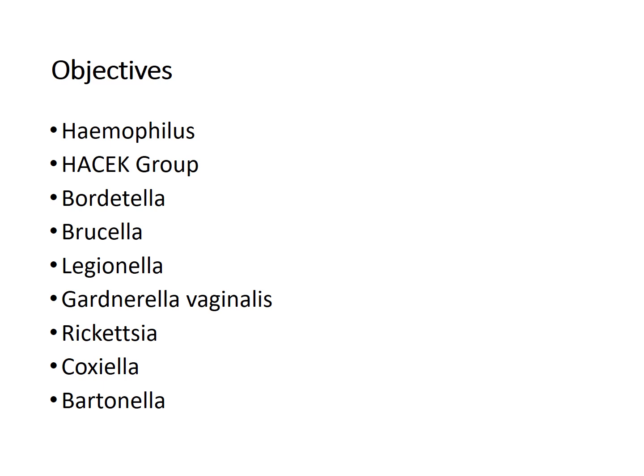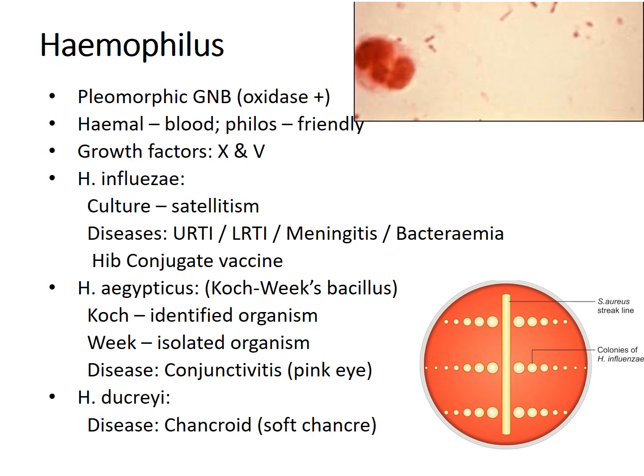Before moving into the names of the bacteria that we are going to discuss today, let me tell you one thing: please don't be afraid of these names. You will eventually get used to it. So the bacteria that we will be dealing with today are Haemophilus, the HACEK group of bacteria, Bordetella, Brucella, Legionella, Gardnerella vaginalis, Rickettsia, Coxiella and Bartonella. Let us start with the first one, Haemophilus.